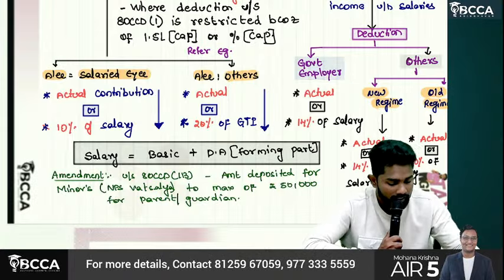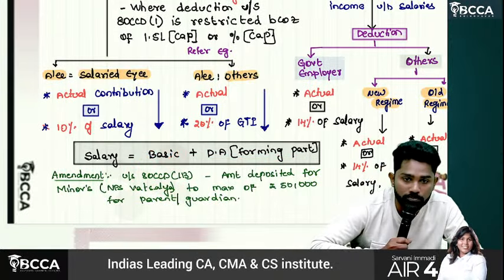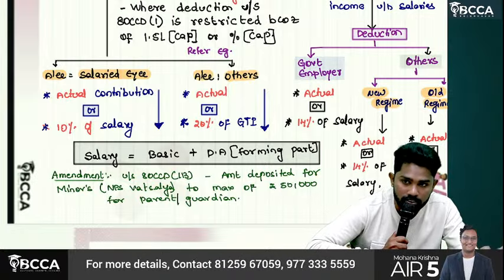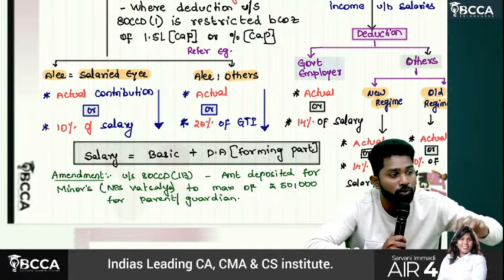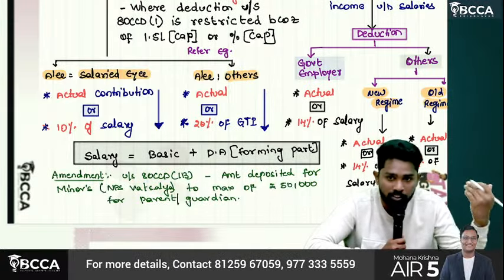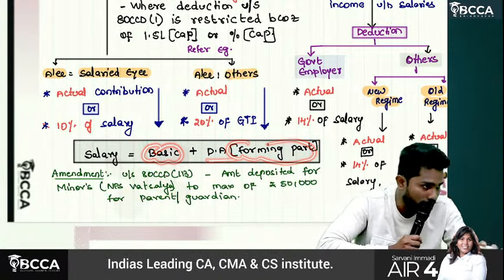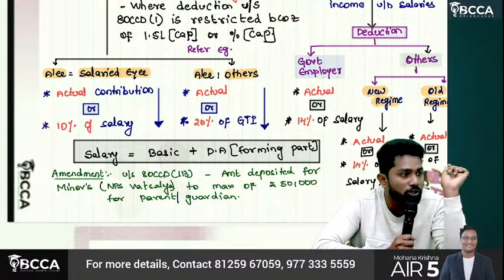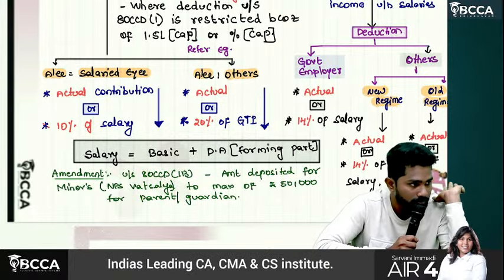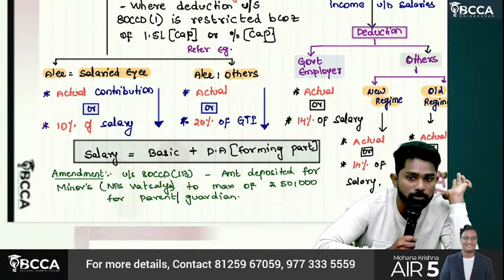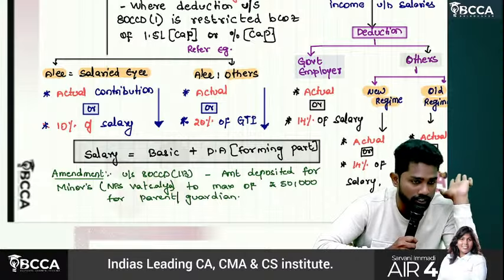Sir, salary means what? Salary means you should take basic plus DA to the extent of the forming part. Not full salary, sir. Dearness allowance, however much is the forming part. I don't want to go and explain what DA is and what the forming part of DA is, okay? Whether you understand or not, that's your thing. Salary equals basic plus DA forming part. That amount you take 10% of, or the actual amount contributed, whichever is lower. Understand? Employee's contribution. How much is eligible for deduction? Actual contribution or 10% of salary, whichever is lower.